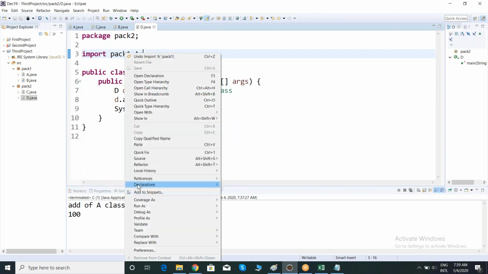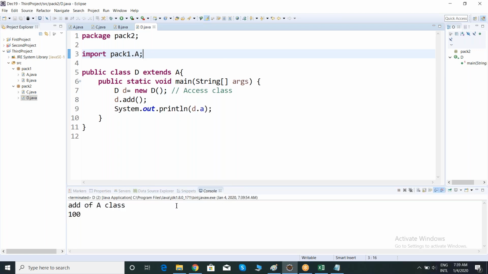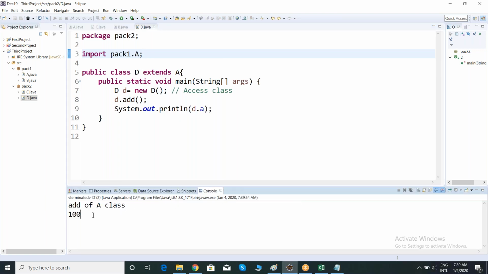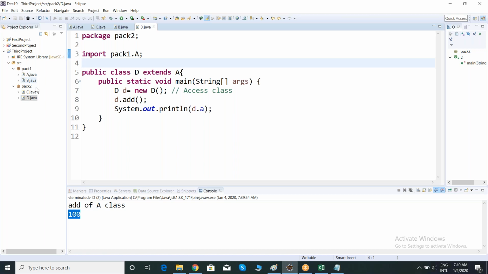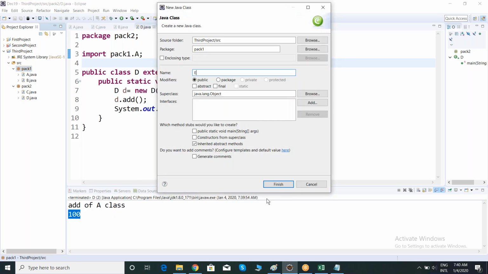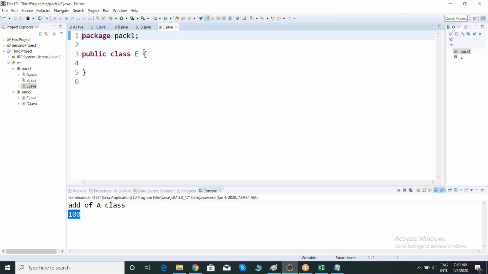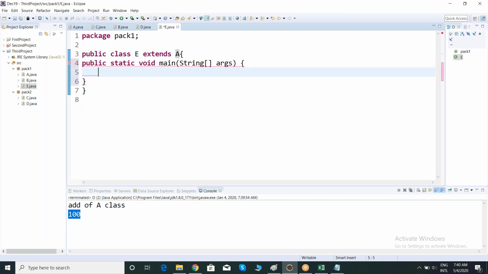Observing. See this one. Add method from A class, variable A. So if I make my members public, I can access them in the child class. If I access in a child class in another package, obviously I can access in the same package. If you want, I can check like this also. Let me create a class here. Let me create class E in the same package, and this time it extends which one? Parent A, right?